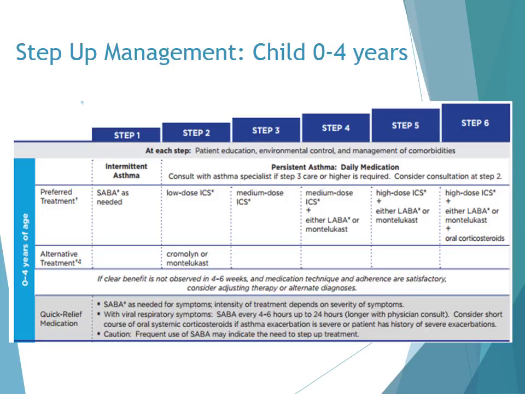So this chart shows you the management options for patients. And again, as we discussed, this will depend on the classification of their asthma. So based on the last row, for patients with intermittent asthma, they can be treated following the recommendations for step 1. So using a short-acting beta-2 agonist as needed. Those with mild asthma can be treated with recommendations for step 2, and those with moderate to severe asthma can be treated with step 3 options. These patients will require regular follow-up with their physician to determine their control of their asthma and see if there's a need to either move up or down any steps.